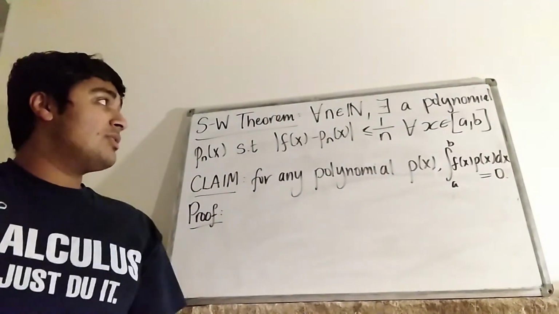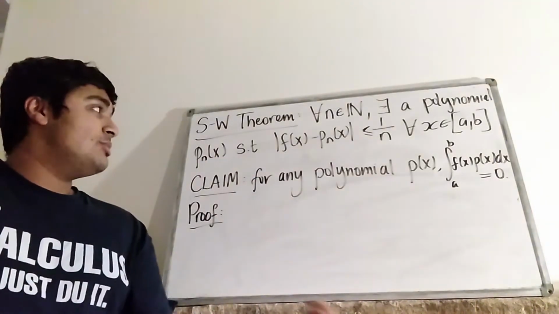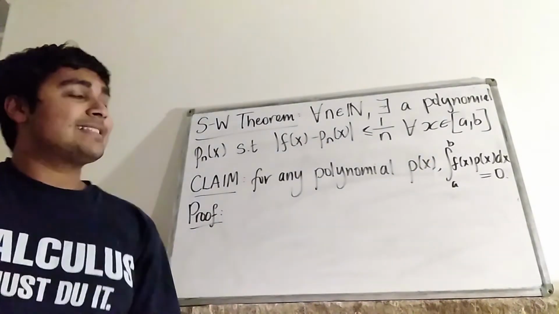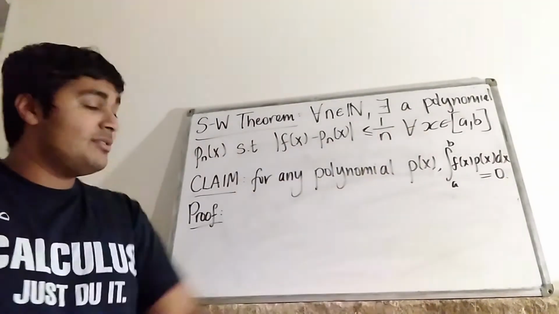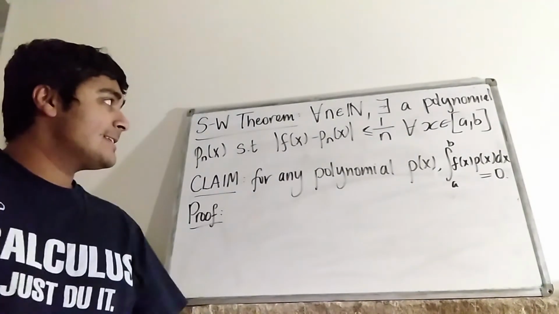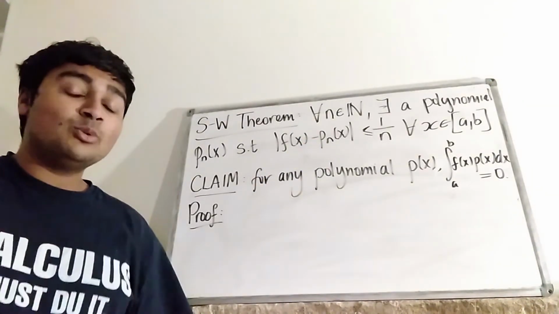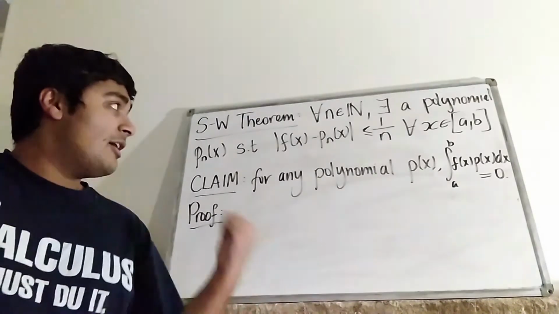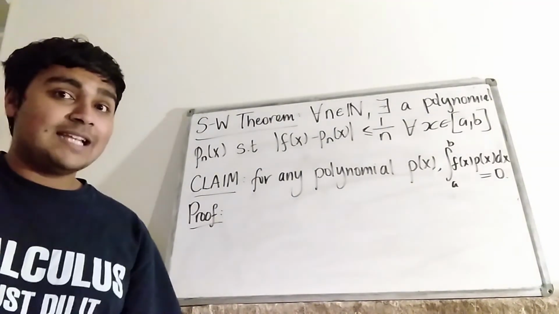It says that for all natural numbers n, there exists a polynomial Pn of x such that the magnitude of f of x minus Pn of x is less than or equal to 1 over n for every x in [a, b]. So in other words, no matter how big n is, even if you give me a really big n, I can find some polynomial Pn of x such that the magnitude of f of x minus Pn of x is really small. So Pn of x is a really good approximation to f of x. I'm not going to prove this theorem, I'm just going to state it, but it's going to be really useful and it's going to help us solve today's problem.